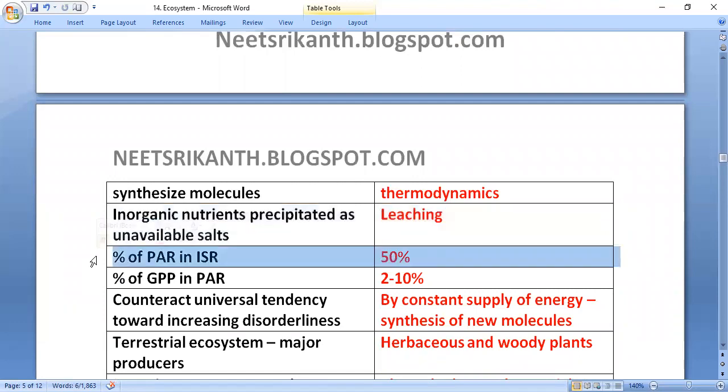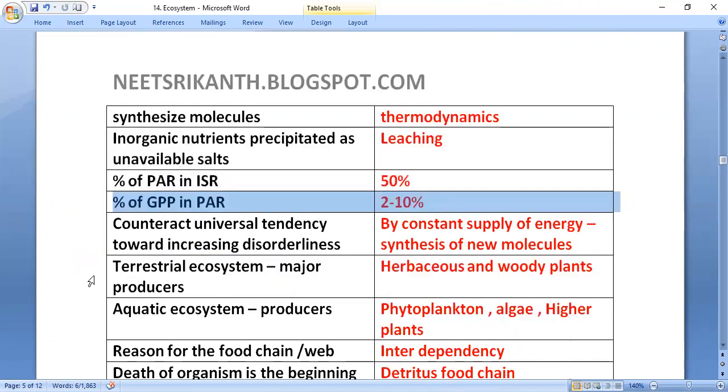Percentage of PAR in ISR is 50%. Percentage of GPP in PAR is 2 to 10%. A constant supply of energy is needed to counteract the universal tendency towards increasing disorderliness, through the synthesis of new molecules.